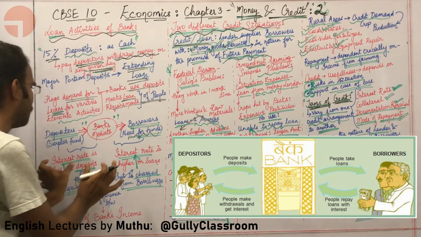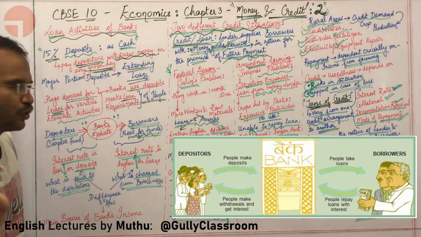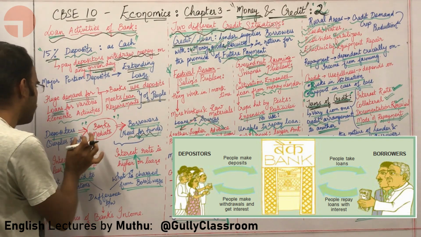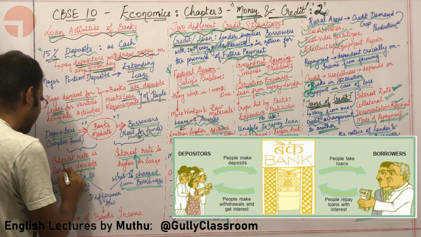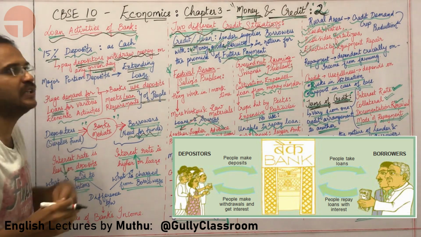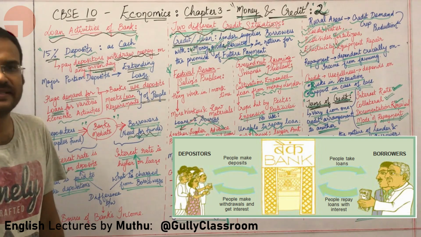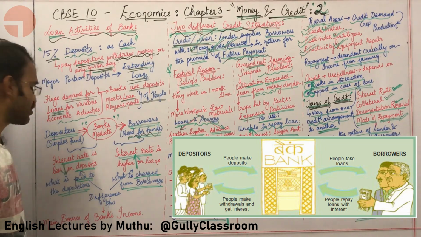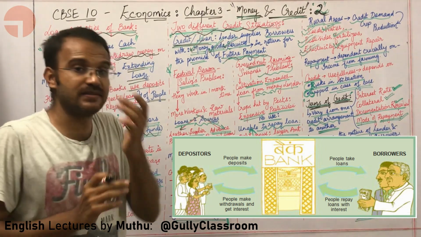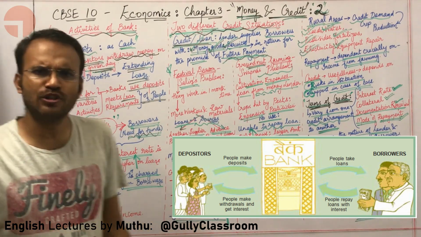Let us try to compare the interest rate in both these conditions. The bank is paying a lower interest rate on the money that the depositors are giving it. So what about the borrowers?